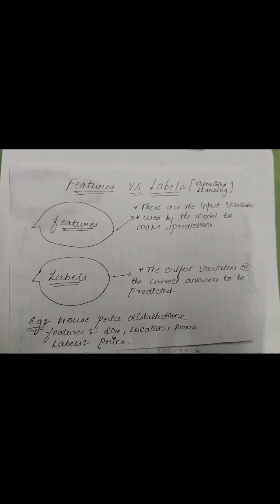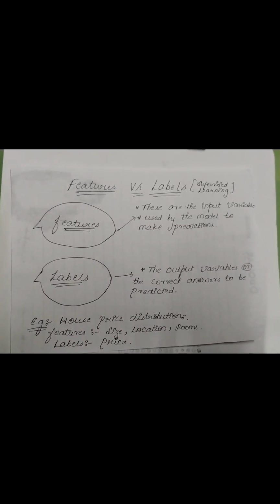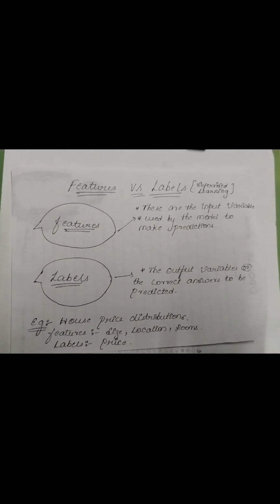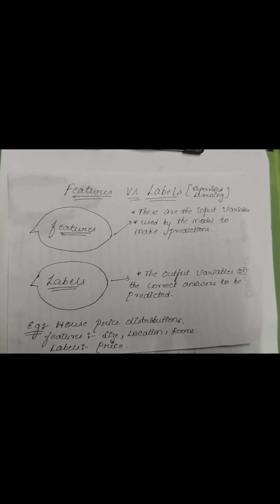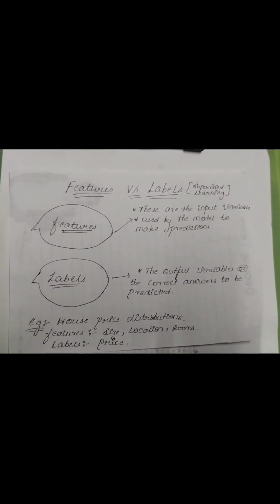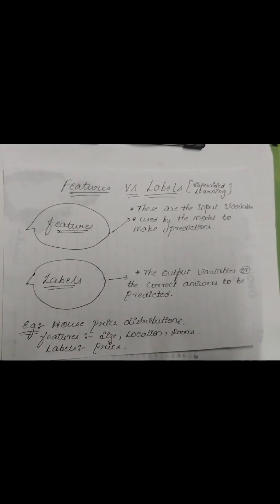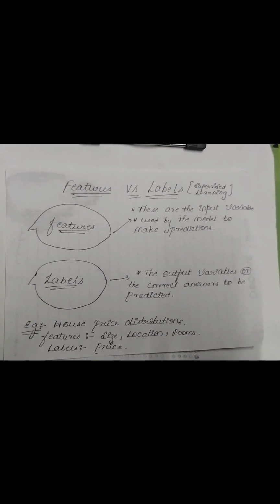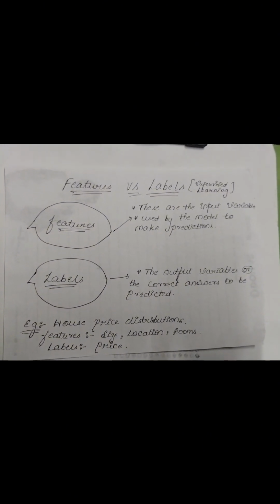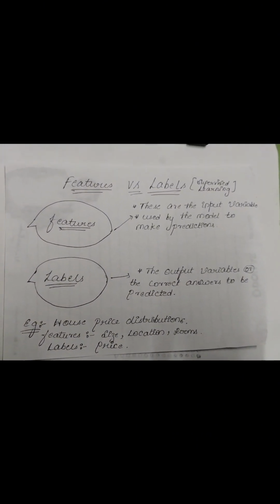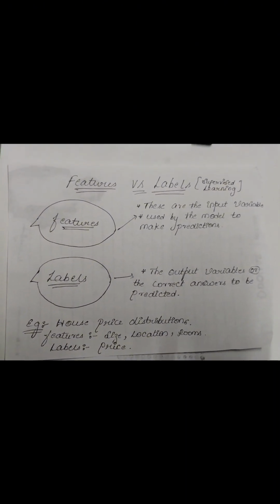Features versus labels. This is the most important topic in supervised learning. So what do we mean by features? Features are nothing but input variables which are used to make the predictions, right? For example, in email spam detection, the input features can be the email text that is given. So what do you mean by labels? Labels refer to the output variable or the correct answers to be predicted.